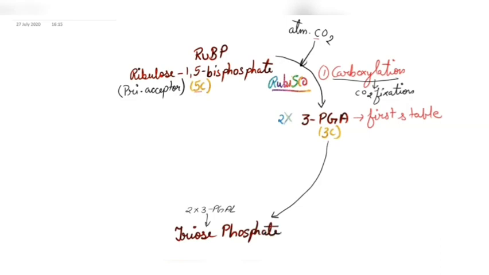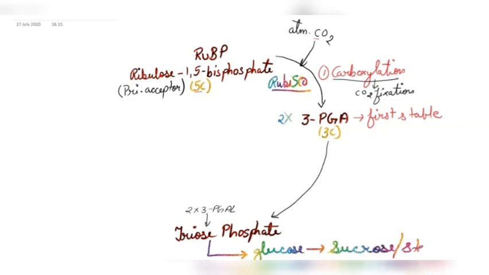Now, these triose phosphates like 3-PGAL will ultimately lead to the formation of glucose. So what we are getting? We are getting our final product in the form of glucose, and then the polymerization of this glucose occurs and it converts into sucrose or starch. Remember, the food is translocated in the form of sucrose and it is stored in the form of starch.